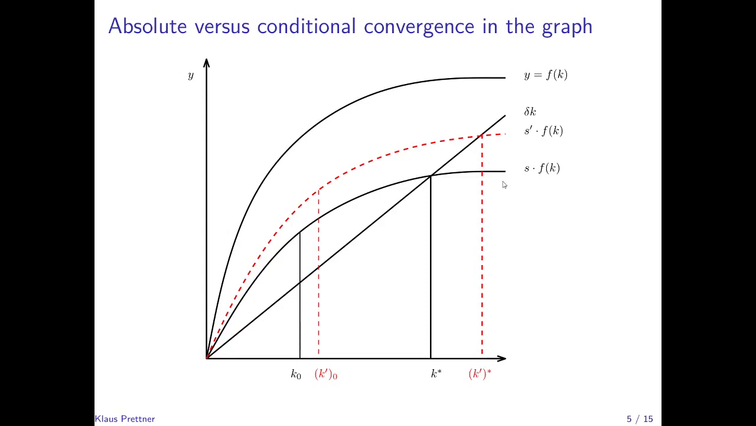Now, however, suppose that this second country that is characterized by the initial capital stock K prime 0 has a different steady state because it has a higher saving rate. So it has a saving rate S prime. Then it converges to a different steady state associated with K prime star. Now we see here already, it's drawn like that still, although it is the richer country than the country with the capital stock K0, it is still farther away from its own steady state than the poorer country.